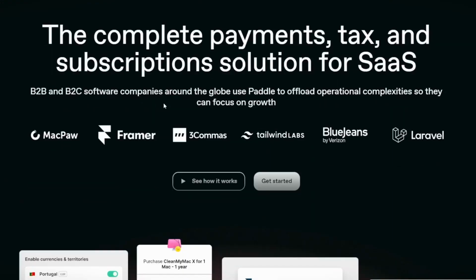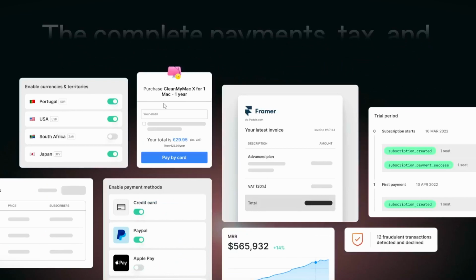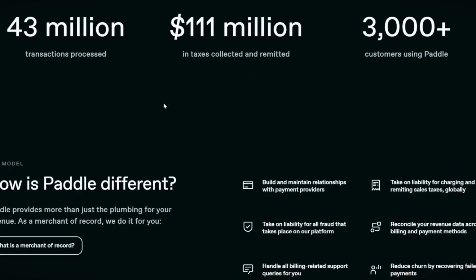So then I DM'd some people that I knew from my Twitter feed who were building SaaS from India, and of course a lot of them had their company registered as an LLP or something, but there are some people who told me about a product called Paddle HQ. So it's basically a payment solution for your SaaS, which is basically what I needed.